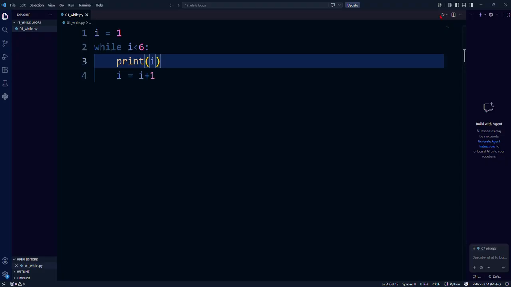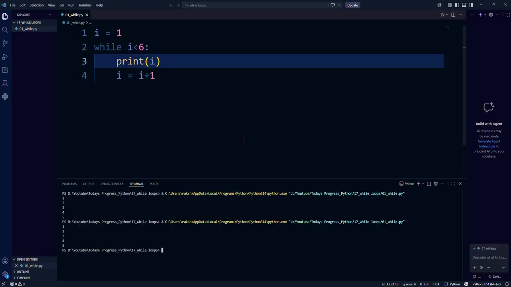Let's see. Yes, 1 to 5 is printed. So this is the magic of the while loop. A while loop is very simple, but at first glance it might look very difficult to grasp. But do a dry run: start running the while loop and tell yourself the value of i. The value of i is 1, then is i less than 6? 1 is less than 6, true, print 1, then the value of i updates to 2, then it will run for 2, and like that the loop goes on.